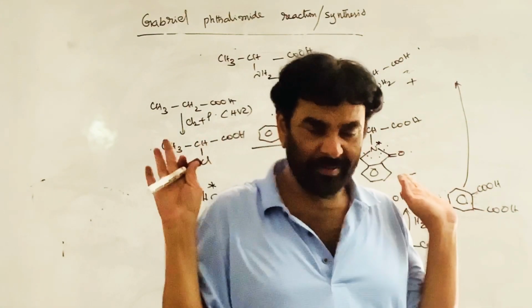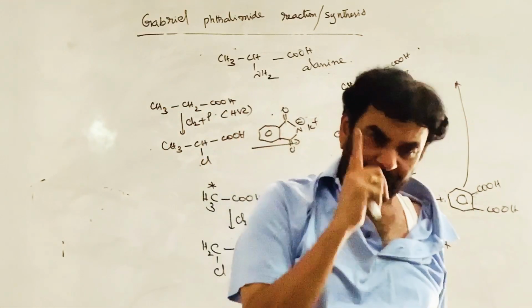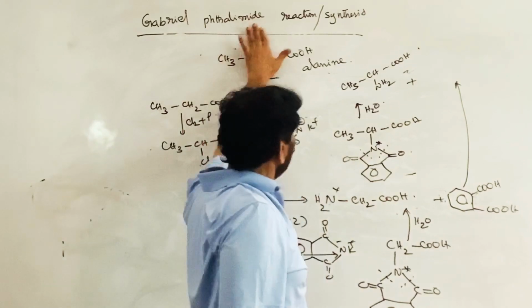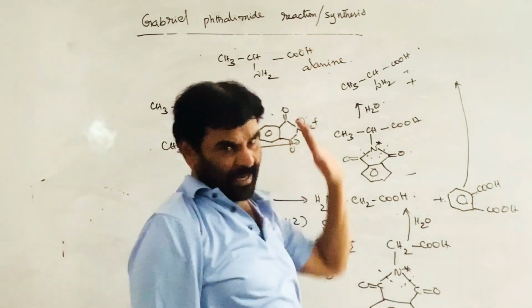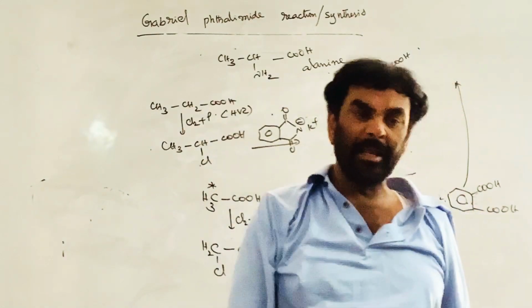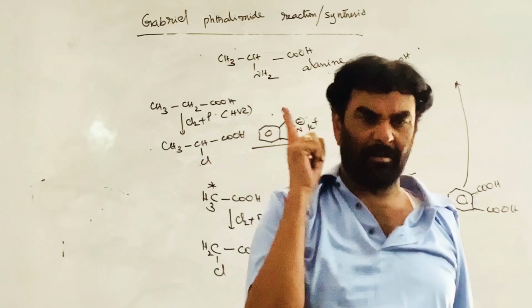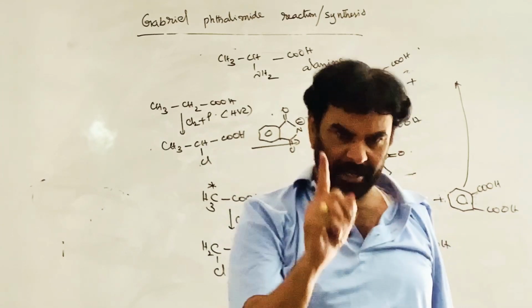But one thing, see, to prepare the primary amine, by using the Gabriel phthalimide synthesis or Gabriel reaction, we can introduce the NH2 group through the C-X bond. Carbon chlorine bond, carbon bromine bond, carbon iodine bond.